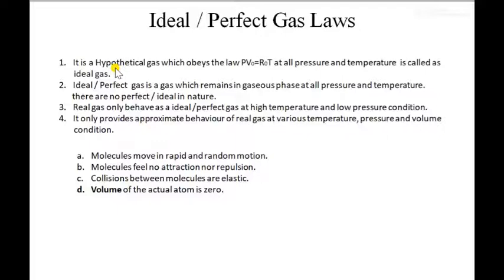So to make that study simple, we are supposed to study the behavior of an ideal gas in that system, and whatever the behavior of the ideal gas is, it approximately matches that real gas behavior, because in real gas, it may be anything. For example, inside the engine, air comes and the fuel comes.